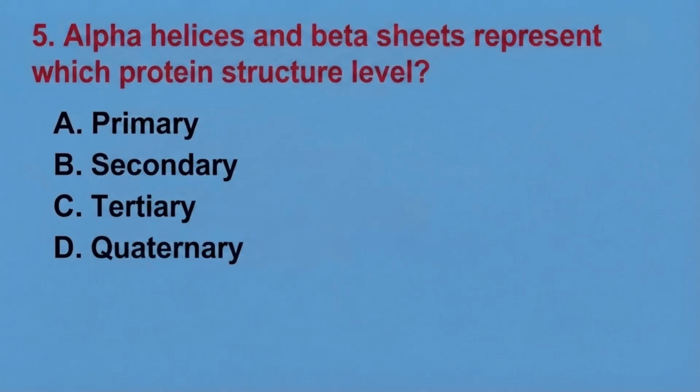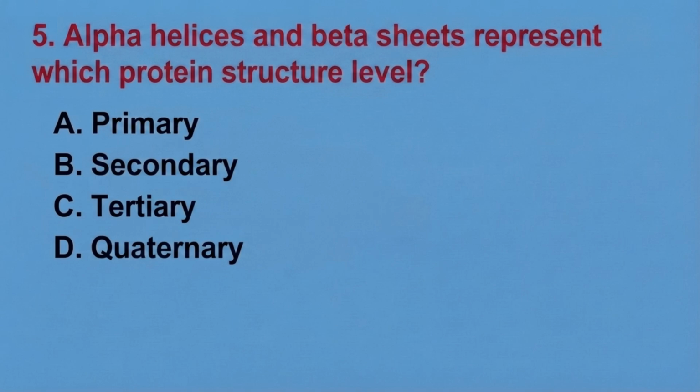So question 5, alpha and beta sheets represent which protein structure level? I think this one might be simple for you now because we have discussed it in the previous questions. So alpha and beta sheets represent which protein structure level? A, primary, B, secondary, C, tertiary, D, quaternary. So we have 5 seconds to answer this question.